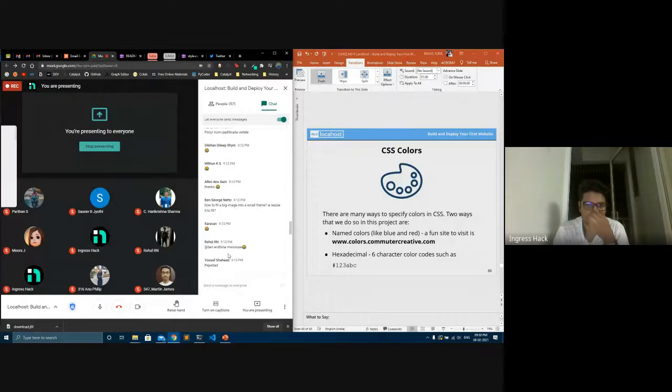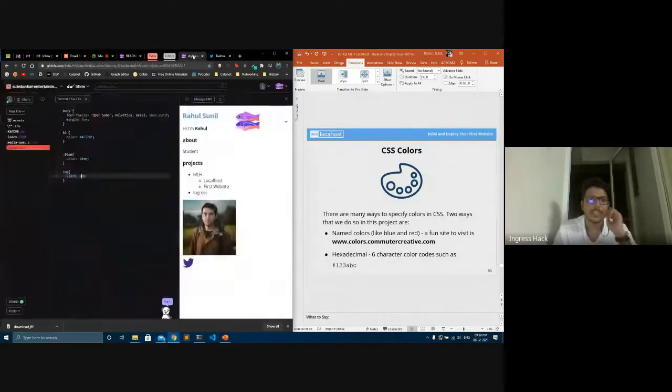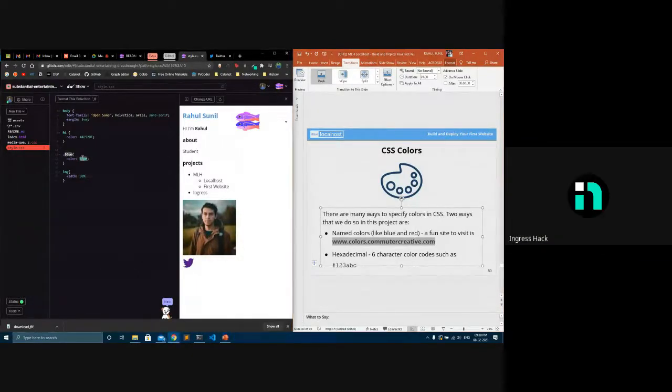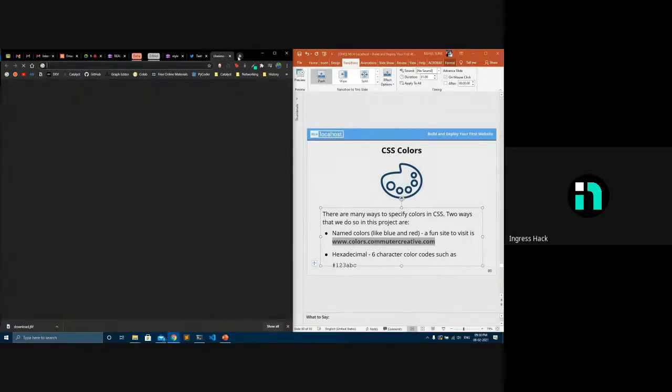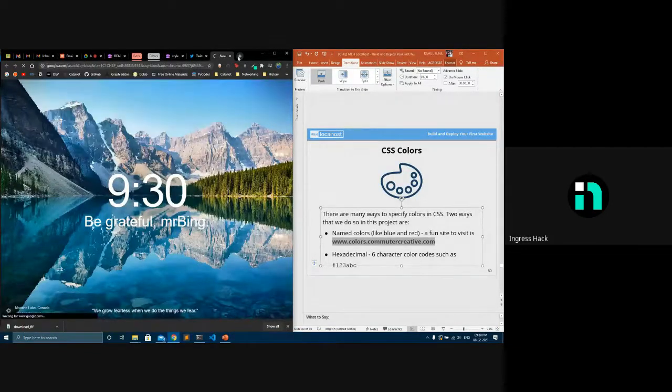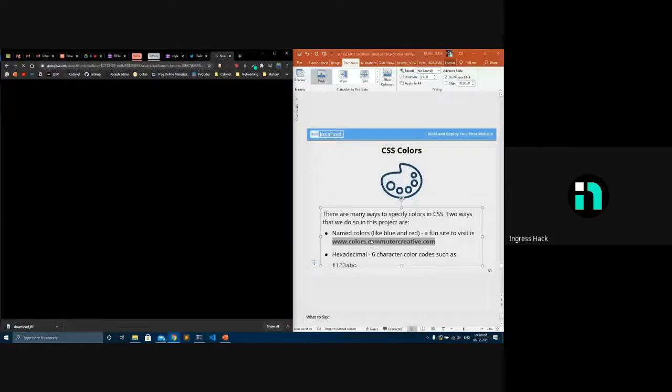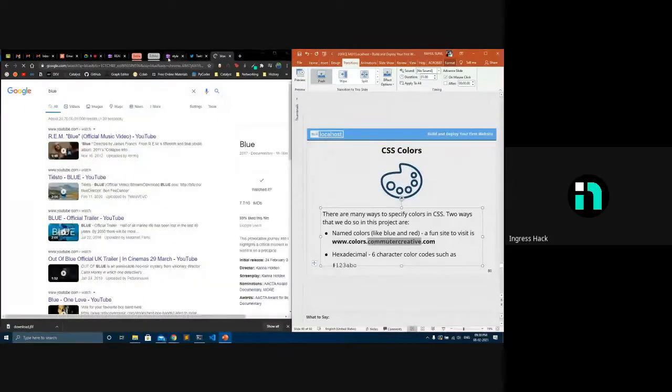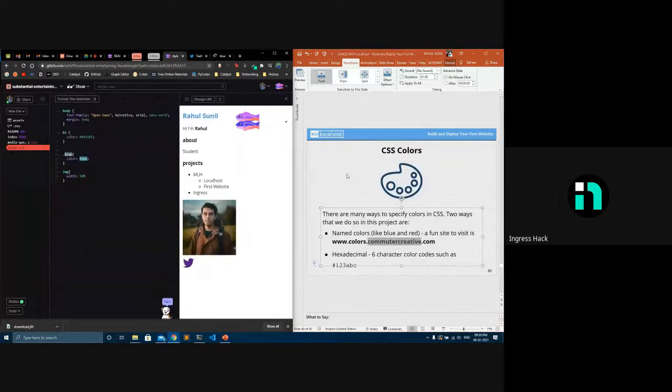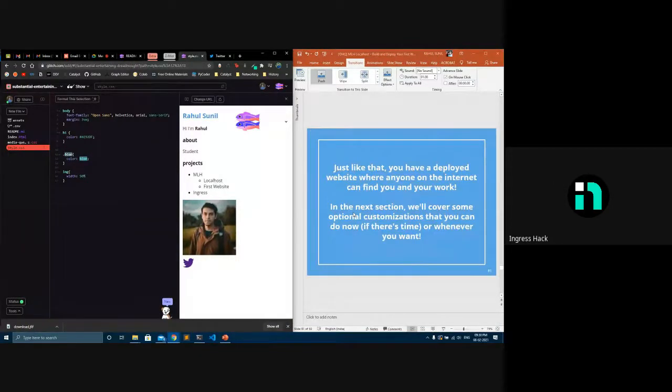Then in CSS colors, instead of using hex, here I've used blue. Which colors are defined like this, like blue, you can get from here. I'll be sharing the slide, so you'll be able to open that in yours.